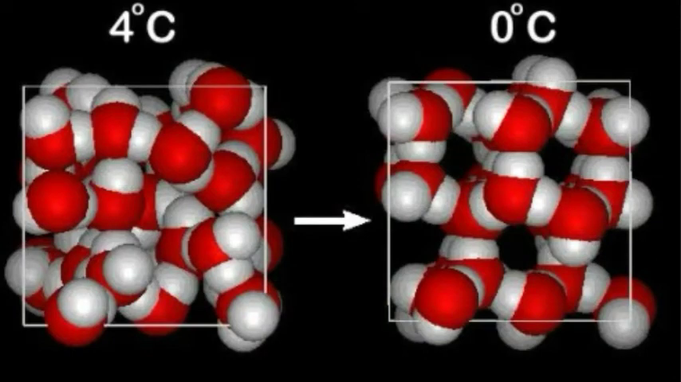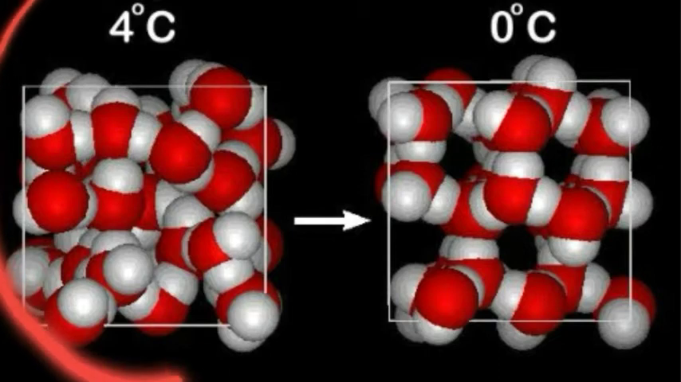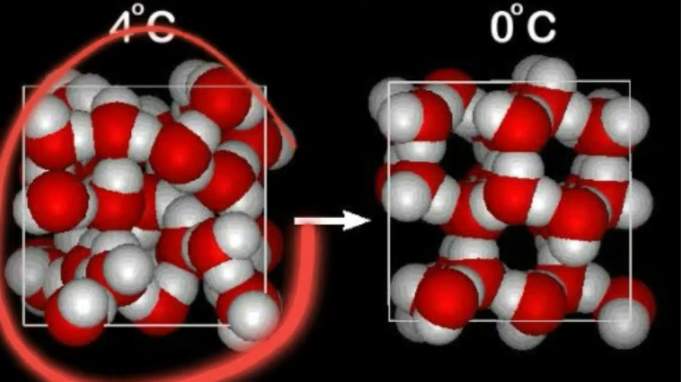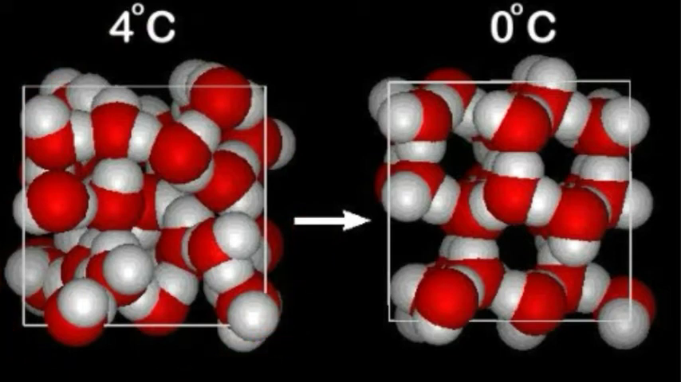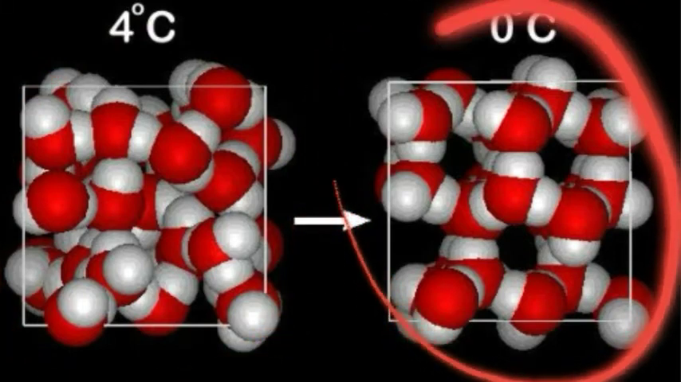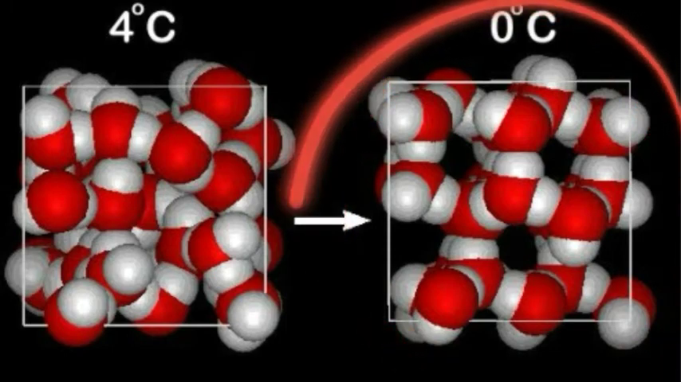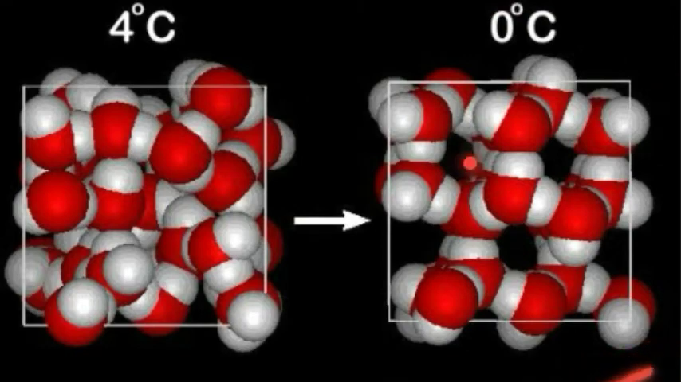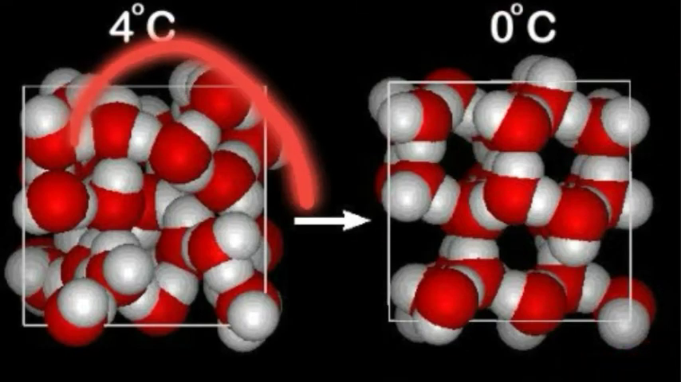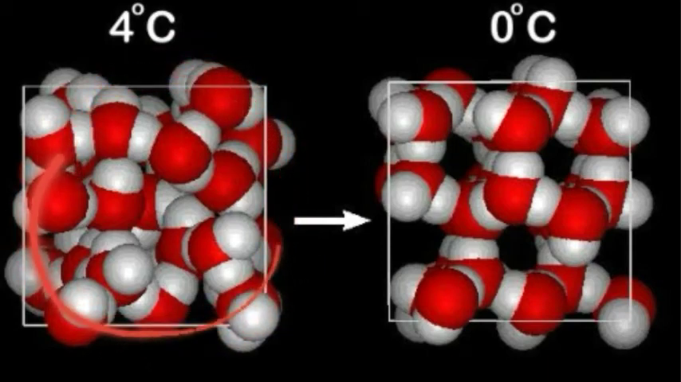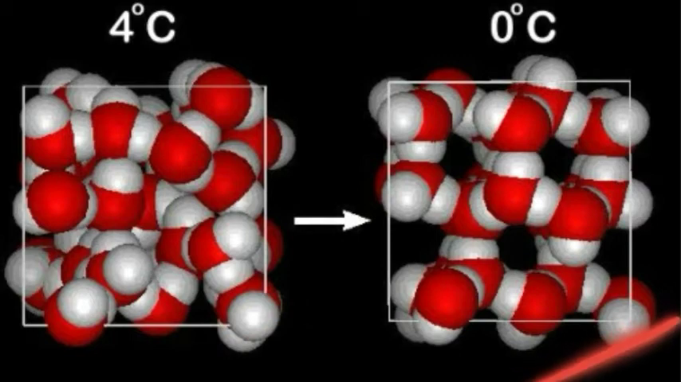Now here also we can see the molecular arrangement of water at 4 degrees Celsius. The molecules are very tightly packed at 4 degrees Celsius, and this is 0 degrees Celsius, or this is the molecular arrangement of ice, water in its solid form. So here we can see spaces, and here molecules are closely packed. So water is more dense in its liquid form and less dense in its solid form.